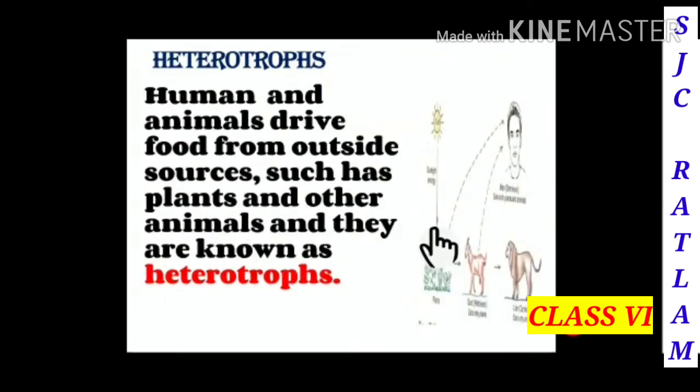Heterotrophs. In this picture we can see that humans are dependent upon plants and animals for their food, and they get food from an outside source, and that's why they are known as heterotrophs.